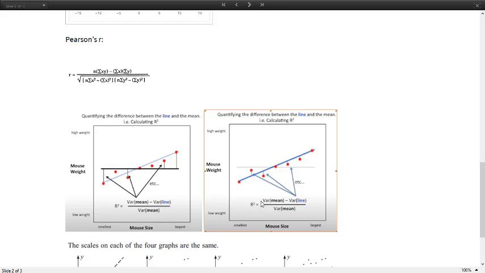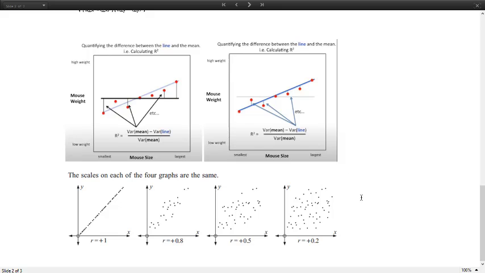So the smaller the variance about this line turns out to be, the larger the r, and the closer r square is going to be to 1. That gives us a good certification that our line should touch more or less all these points. If it tries to go away from them, our r square is going to be pretty bad.